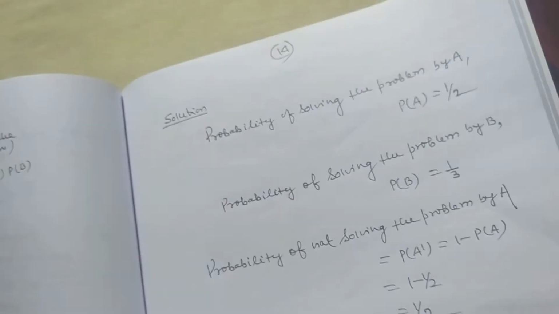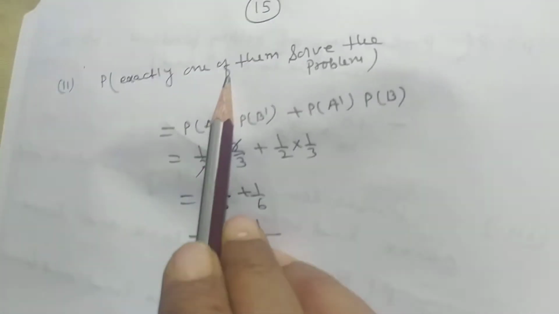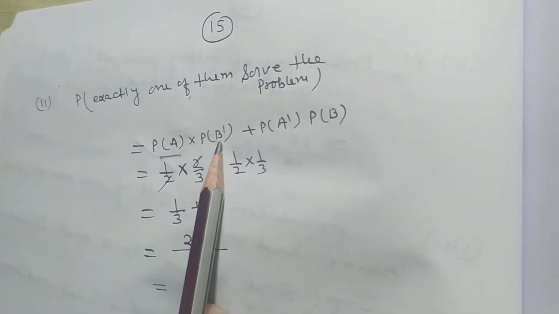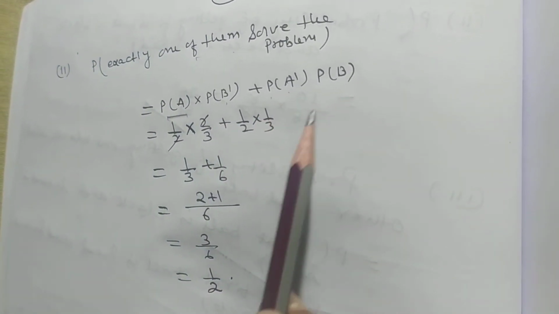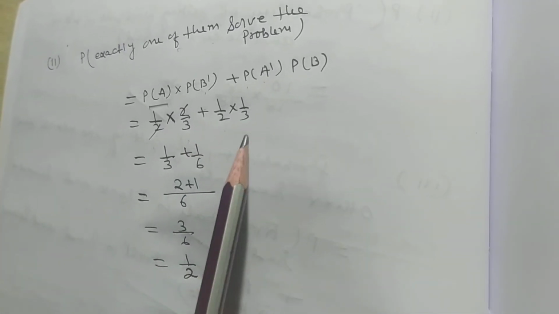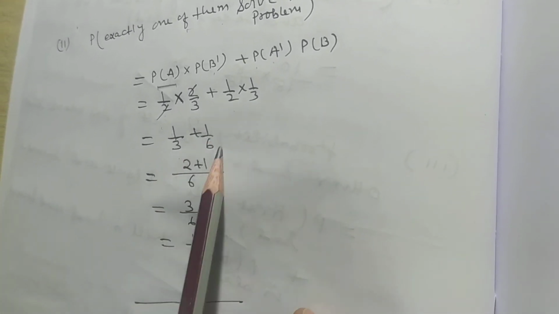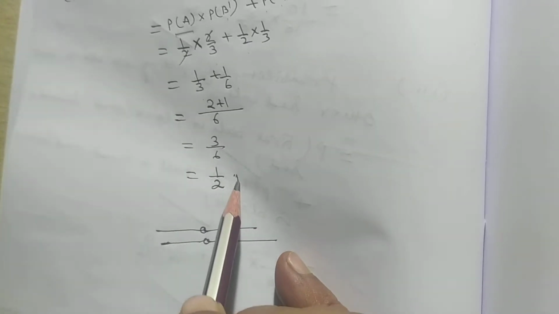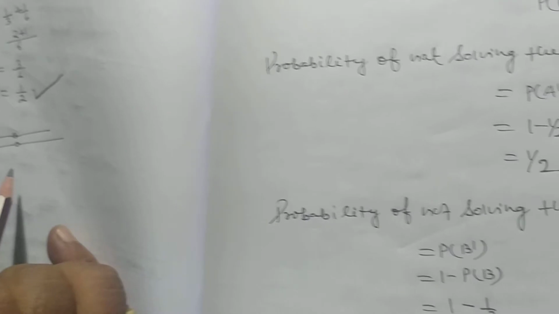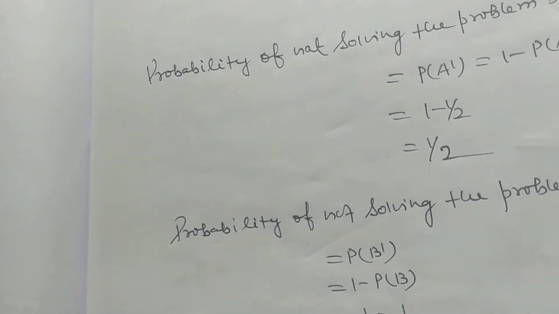Now the probability that exactly one of them solves the problem is probability of A into probability of B dash plus probability of A dash into probability of B, that is 1 by 2 into 2 by 3 plus 1 by 2 into 1 by 3, that is 1 by 3 plus 1 by 6, and after solving it will be 1 by 2.